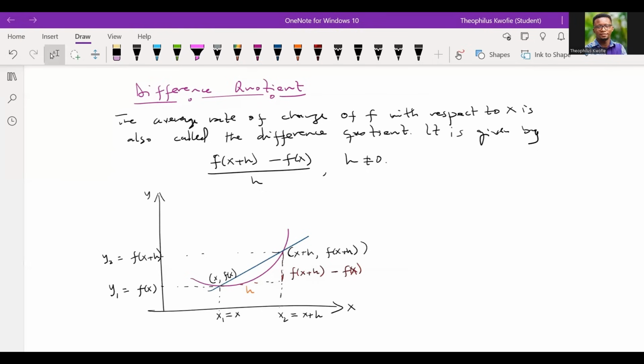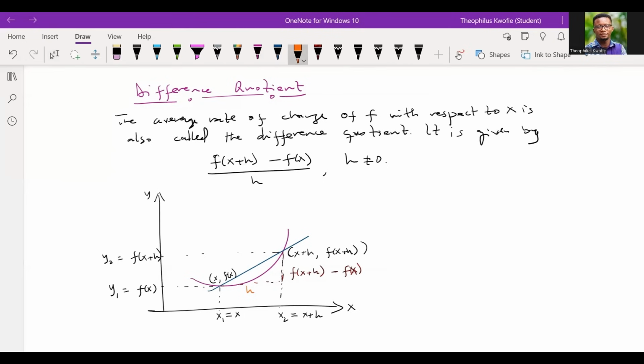So with the difference quotient, we claim that the average rate of change of f with respect to x is also known as the difference quotient. But this time around, we say that there has been a change in the input value. I want you to take note of that. It's a very interesting concept, and we'll solve more examples so you would appreciate it more.